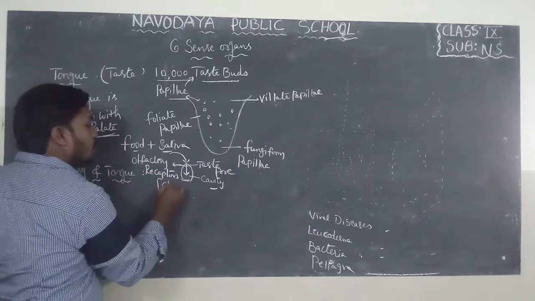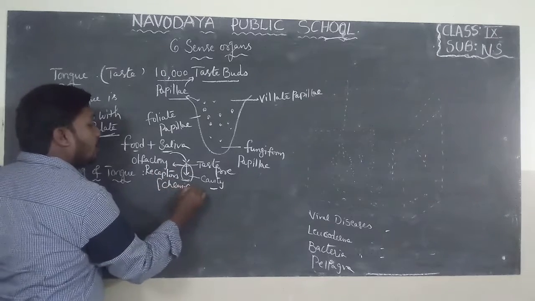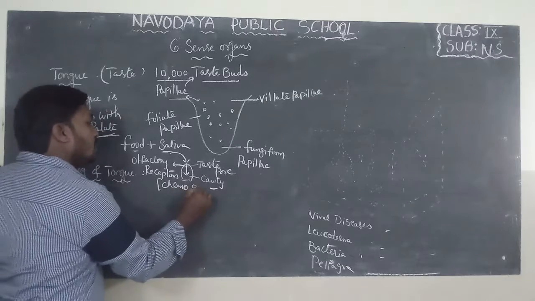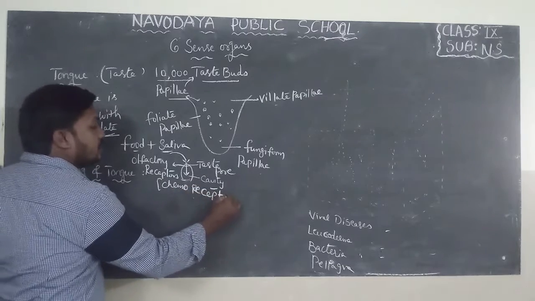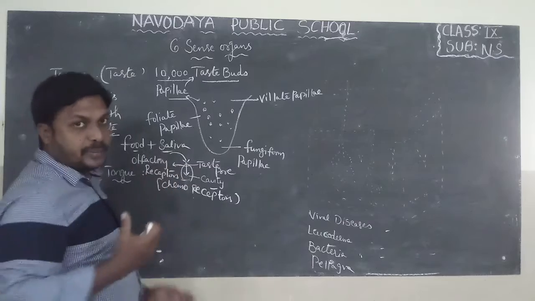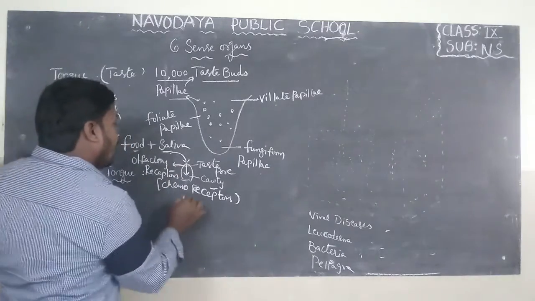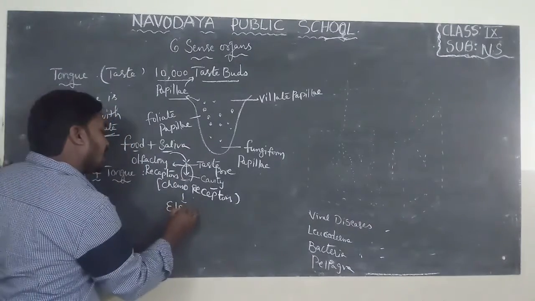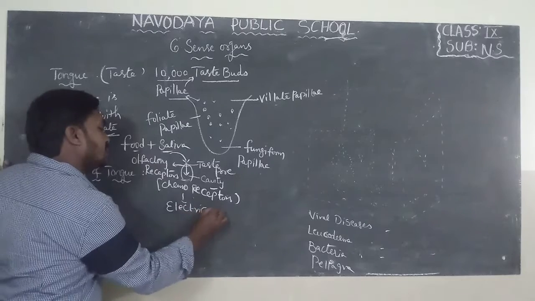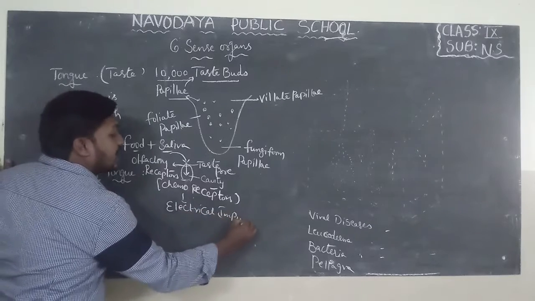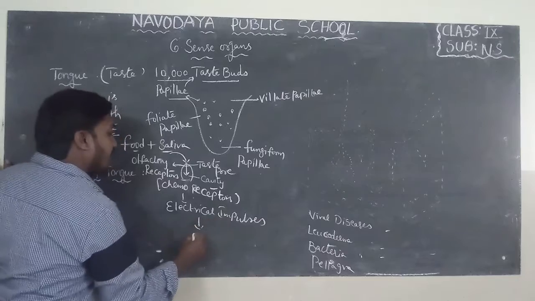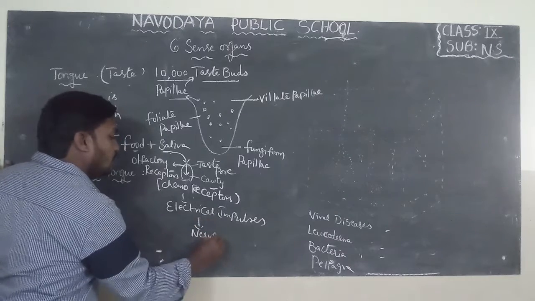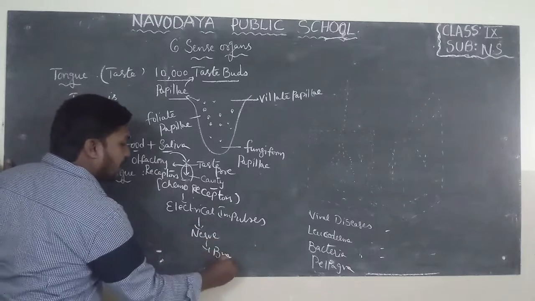Olfactory receptors are also called chemoreceptors. These chemoreceptors receive the taste information from food and release electrical impulses. These electrical impulses are carried by a nerve to the brain.